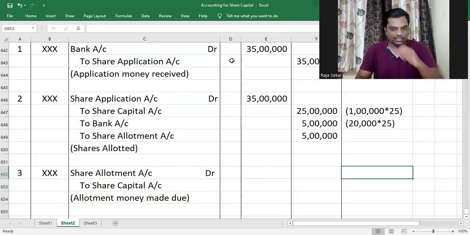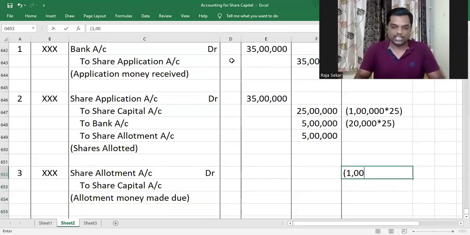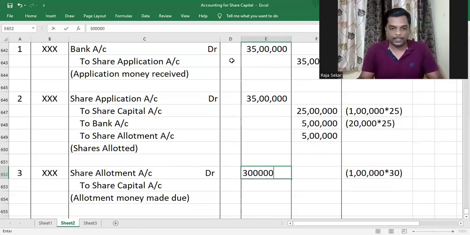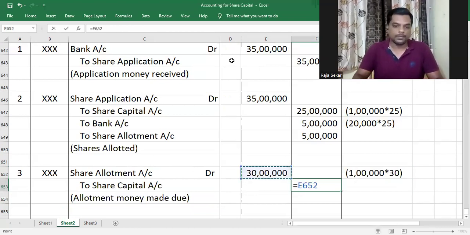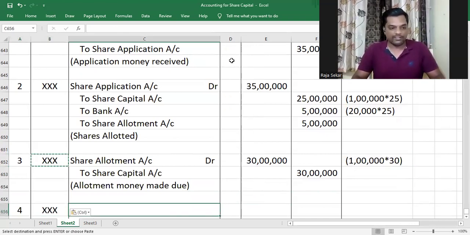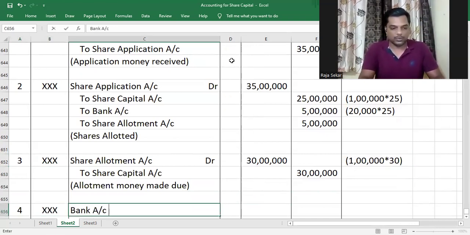Allotment money happened to be 30 rupees per share. On 1 lakh shares, it is 1 lakh into 30, so that is 30 lakhs. And then we go to receive the allotment money, and that is also easy as we don't have any calls in arrears or calls in advance in this question.